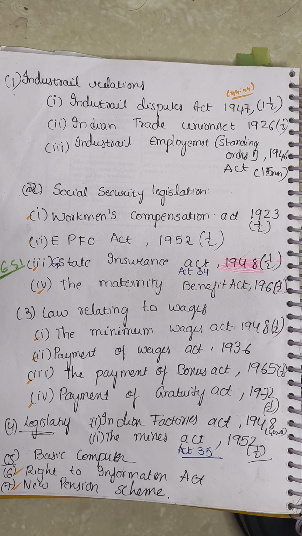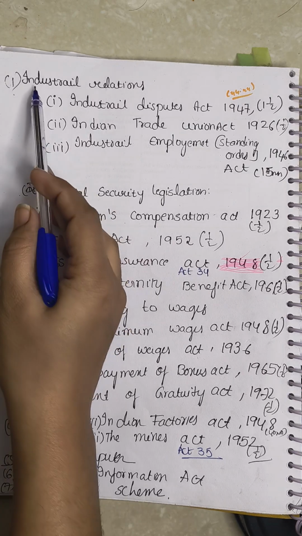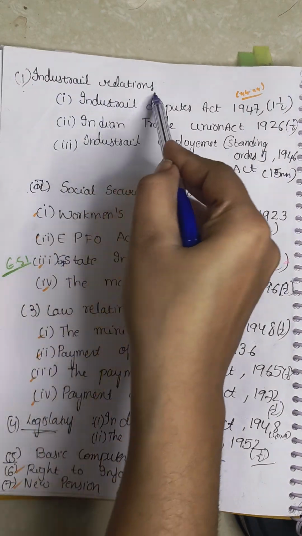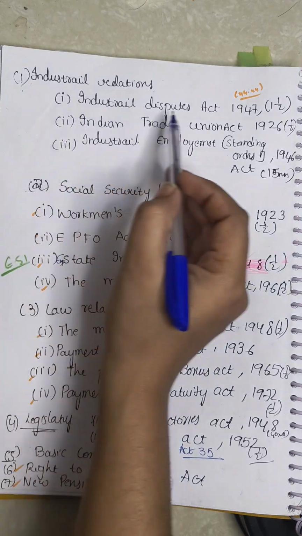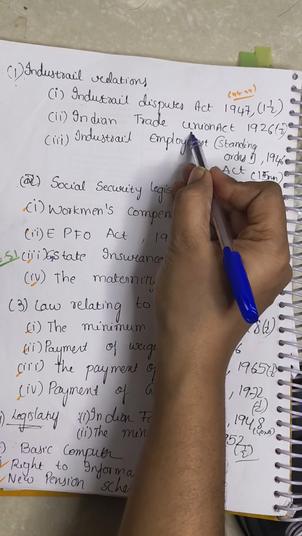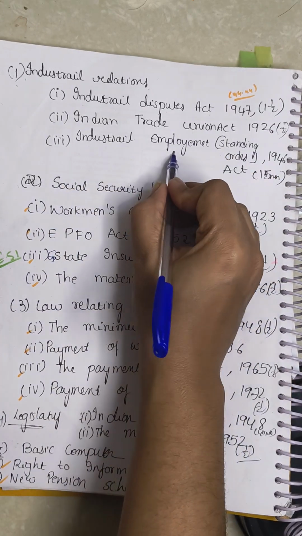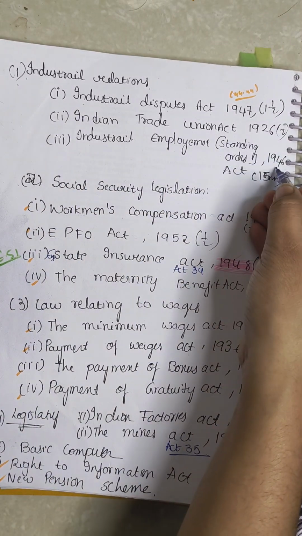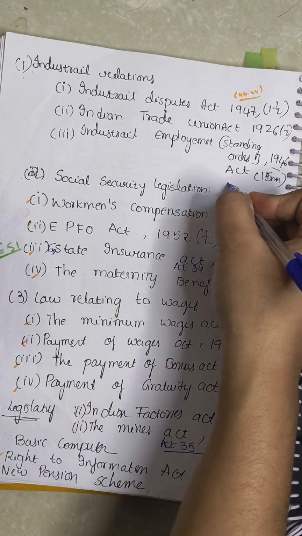So today it's about the professional ability in the Staff and Welfare Officer exam in RRB. In Staff and Welfare, we have a professional ability syllabus. Coming to the first, the topic is industrial relations. We have subtopics: the Industrial Disputes Act, the Indian Trade Union Act, and Industrial Employment Standing Orders Act, 1946.